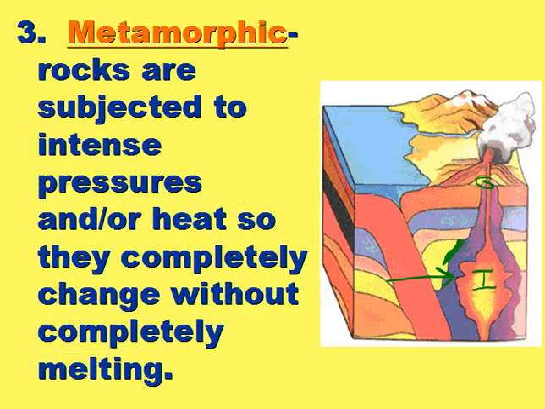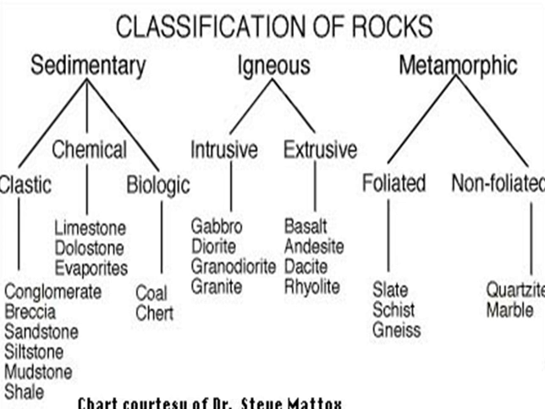And the last origin is rocks that are subjected to a lot of heat. So here I already drew this in. You see right here, this would form igneous rocks because it's molten. But if you have rocks forming really close to it, this would be where your metamorphic rocks are. So it's in contact with heated rock, but it's not actually melted, or it's not actually molten. So it's going to change, but it's not going to completely melt. And that's why it would be considered to be metamorphic. So over the next couple series, we're actually going to take a look at these different types of rocks. We're going to take a look at sedimentary rocks, igneous rocks, and metamorphic rocks.